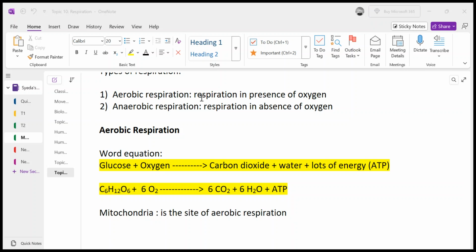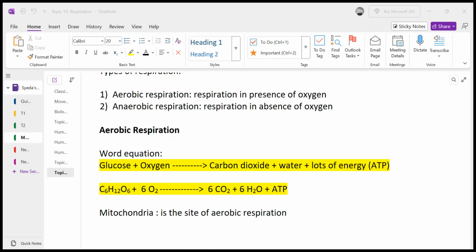Now the next thing that we have to do is anaerobic respiration, right? And what you need to remember is that aerobic respiration gives a larger amount of energy as compared to anaerobic respiration. Anaerobic respiration occurs in the absence of oxygen.